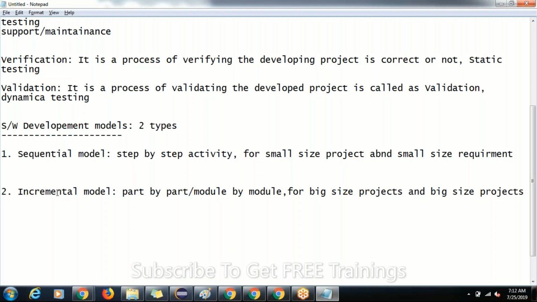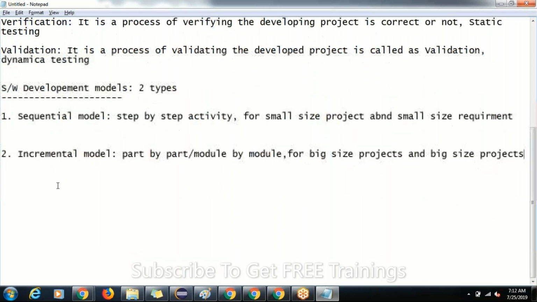Consider software development models. We have two types of development models here. One is the sequential model and the other one is the incremental model, guys. Sequential model is nothing but step by step activity, one after the other. Sequentially, it will happen step by step.